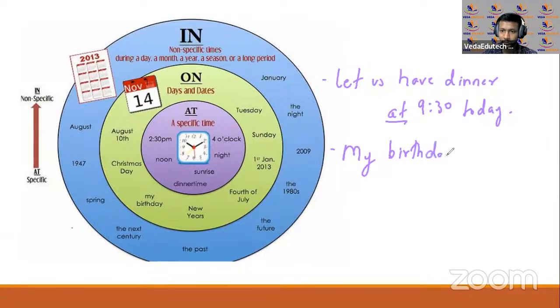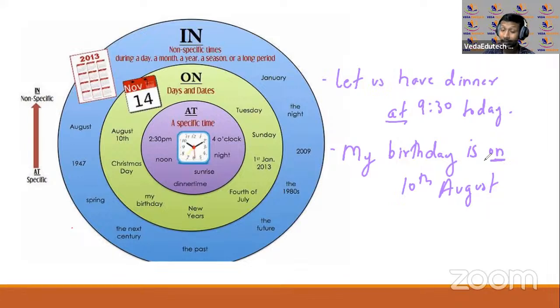My birthday, okay, is on. Okay, I'll use any other date. I'll not tell my birthday here. Okay, August. Okay, this way. My birthday is on, yes, this one, 10th August.